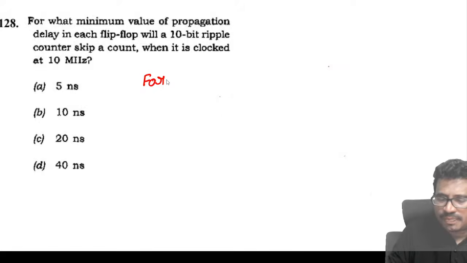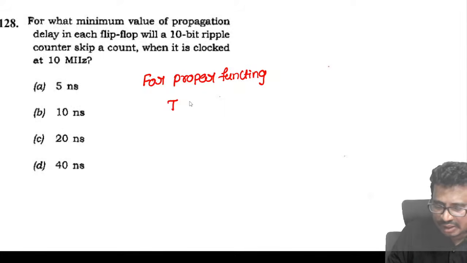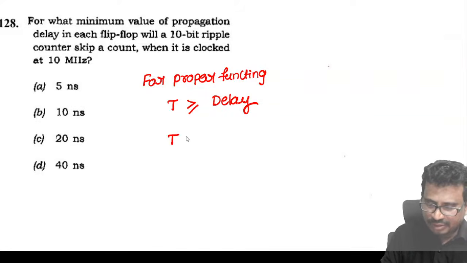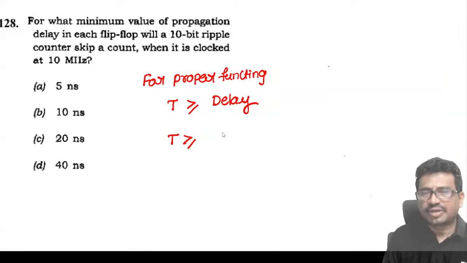For proper functioning, the condition is that the time period must be greater than or equal to the total delay. If the time period is less, it will skip the count.